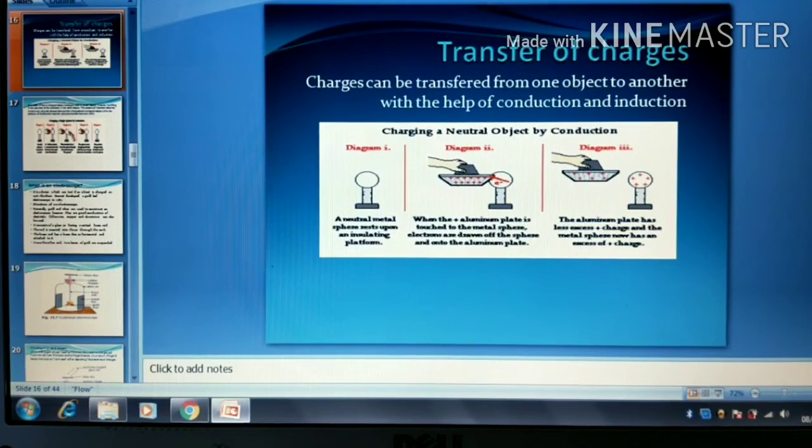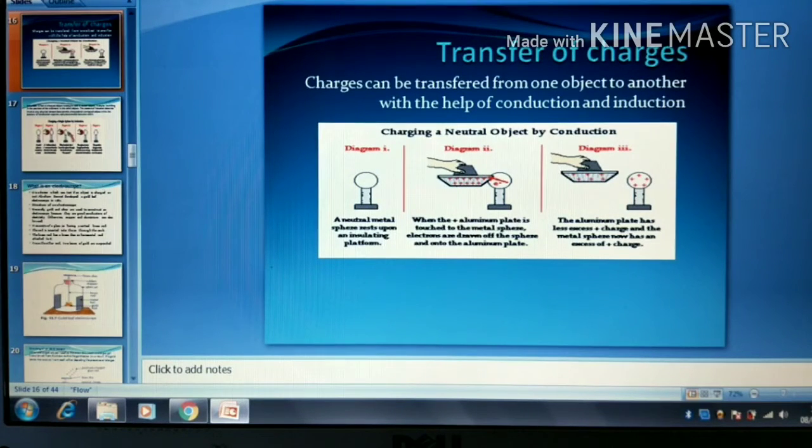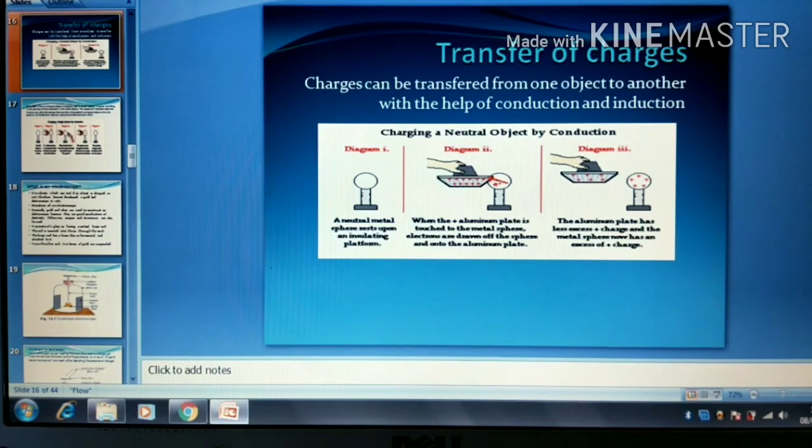Similarly, when we rub an ebonite rod with fur, it also acquires charge. So when an object is rubbed against another object, there is a transfer of charge from one object to another. This transfer of charge is caused due to friction.